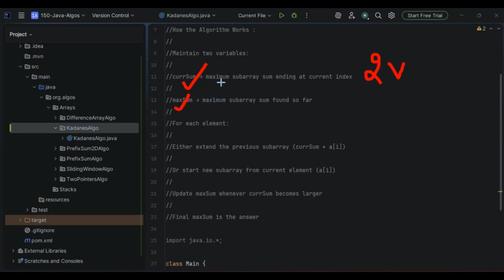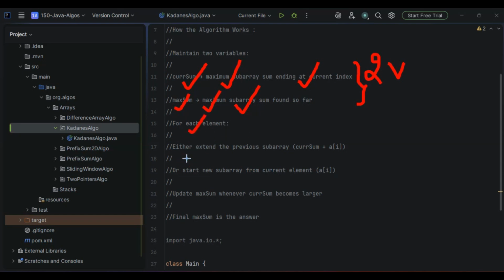Current sum is nothing but the maximum subarray sum ending at the current index. Maximum sum is nothing but the maximum subarray sum that we have found so far. So we will be updating the maximum sum later if we find a larger one.